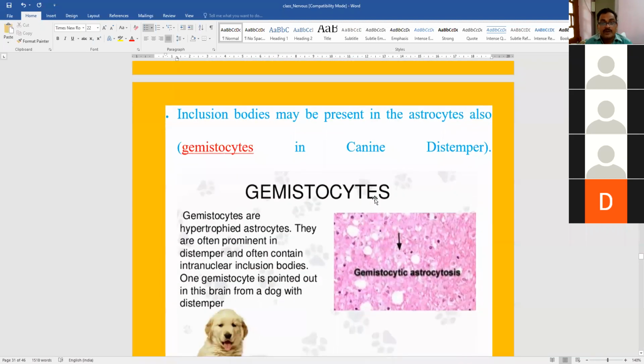Also, from an objective point of view, in case of canine distemper, this is a viral infection in dogs. If you see the histopathology of the brain, you will see the presence of inclusion bodies inside the astrocytes, which are called gemistocytes. So it can also come in your objective in exam. Gemistocytes are nothing but astrocytes with inclusion bodies in case of canine distemper.